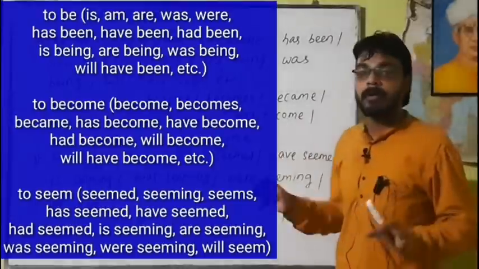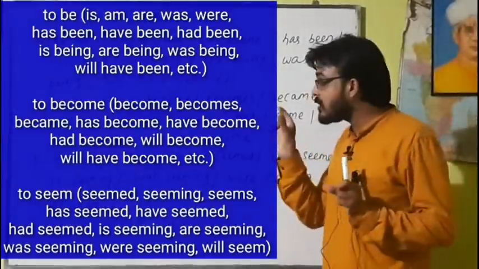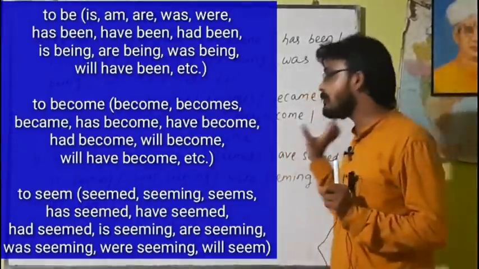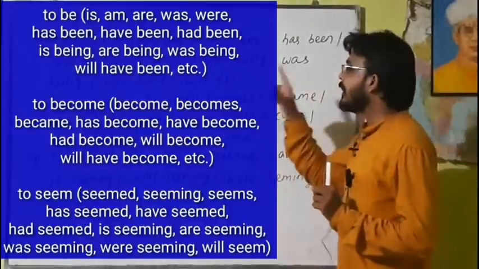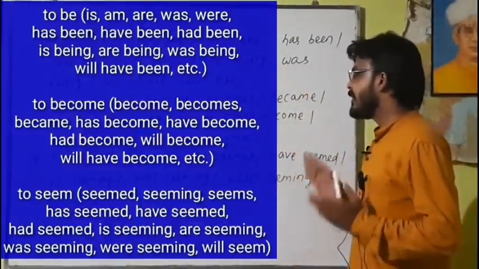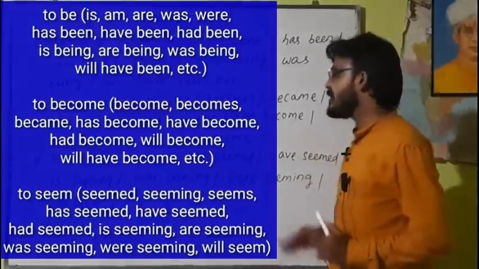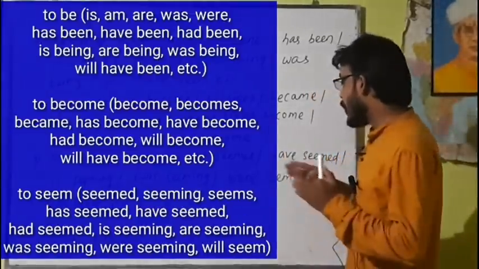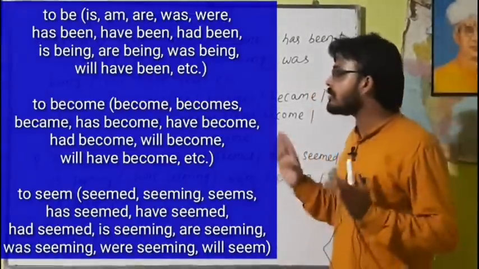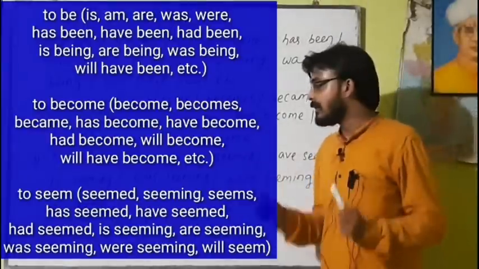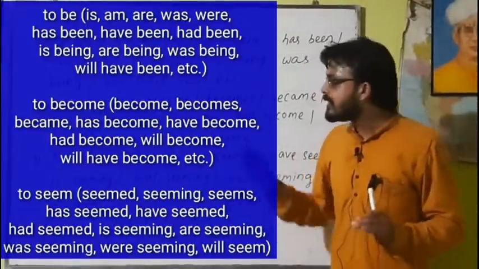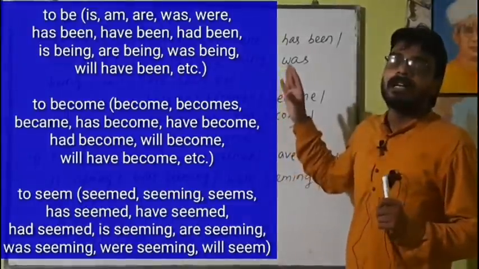Then to seem: seems, seemed, has seemed, is seeming, was seeming, were seeming, will seem. These verbs come under to seem. These are the linking verbs.